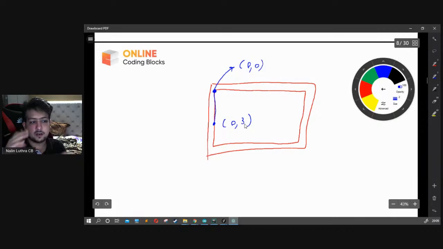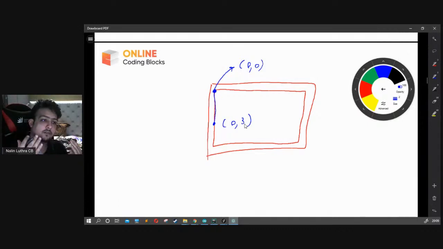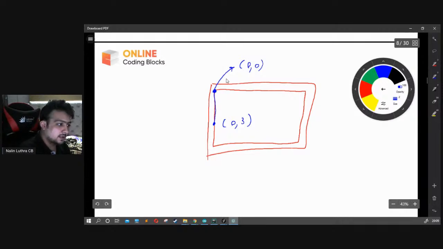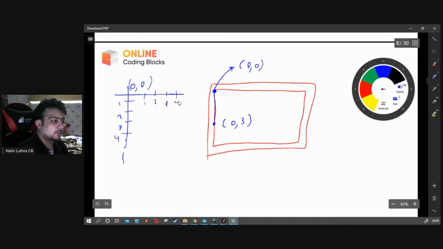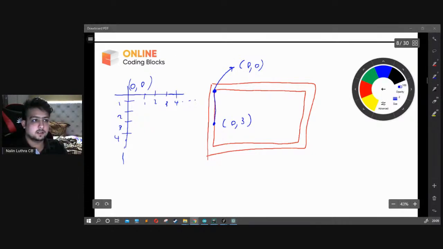It's not exactly 3, it's just a vague number I'm giving you. So in case of my GUI, working on my screen, it's 0, 0, then 1, 2, 3, 4, and so on across, and 1, 2, 3, 4, and so on down. So that's the basic idea of how things work in these cases.